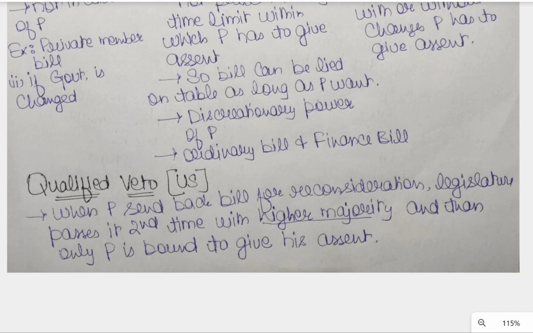I have made a video on the various types of majorities. You can first watch that video, and you will understand the various types of majorities. So, the bill has to be passed with a higher majority, from simple to special majority, and only then is the President bound to give his assent. If the bill is not passed by a higher majority, the President is not bound to give his assent to the bill. So it is a very unique type of veto power enjoyed by the US President.